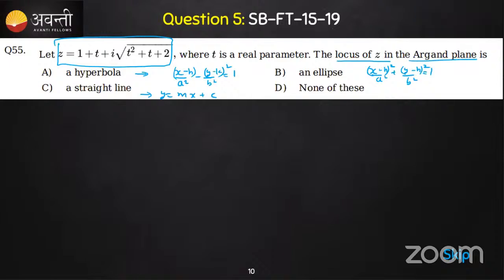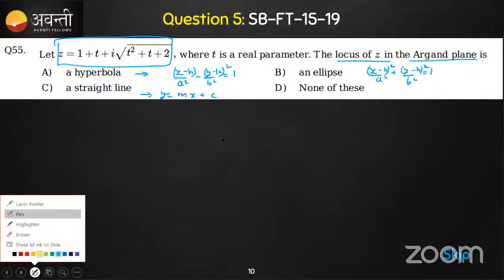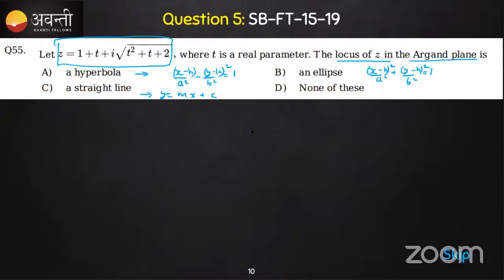What do you say? Shall we solve here only?